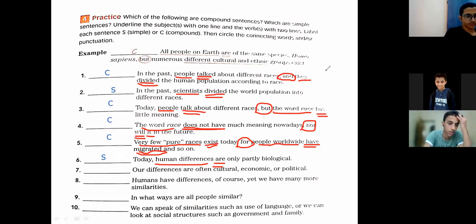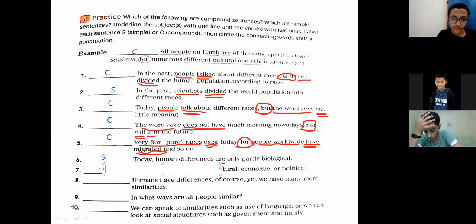Welcome, Muhammad Mustafa. Then Yusuf Rafat, and Omar Bara. Can I answer? Number 7: our differences are often cultural, economic, or political. Differences is the subject. What's the type of sentence at first? It is a simple sentence, okay. Then the subject: our differences is the subject, yes. And the verb? Are is the verb.